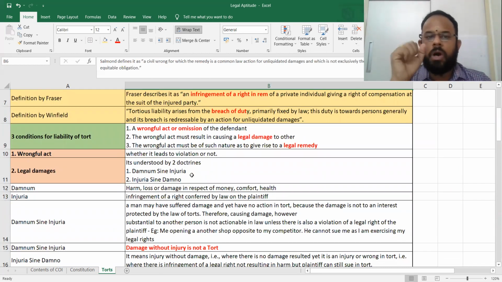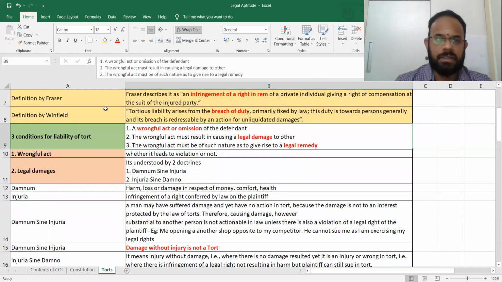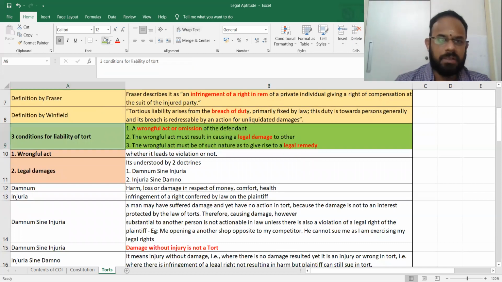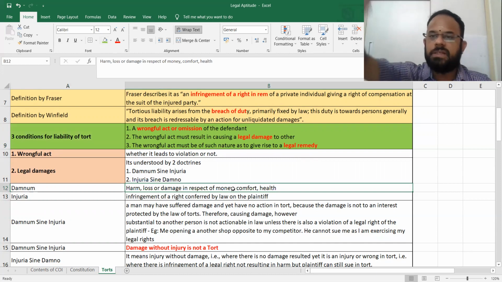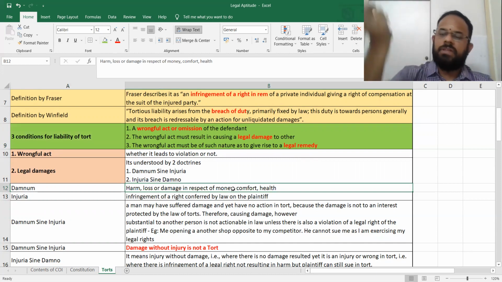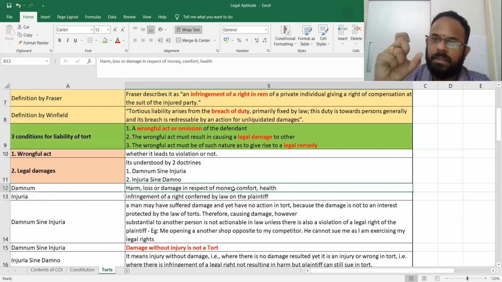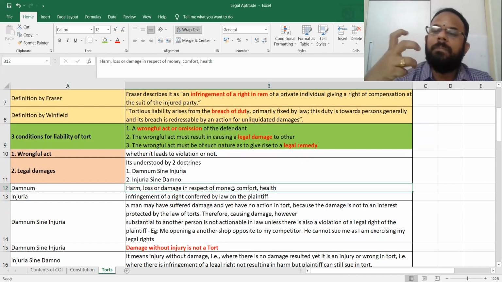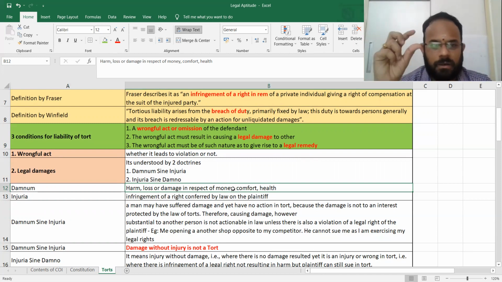For a tort, what are the three conditions that they should satisfy to say that it is a tort? What are the three conditions for the liability of tort? I have already marked in green color because it's important. What are they? A wrongful act or omission. I will mark this in green color. They will ask this in the MCQ. Everything is MCQ only, but still they will ask you which of these are not the conditions for tort, or which of these are the conditions for tort. Odd man out, find out the odd man out. Like that they will ask you.